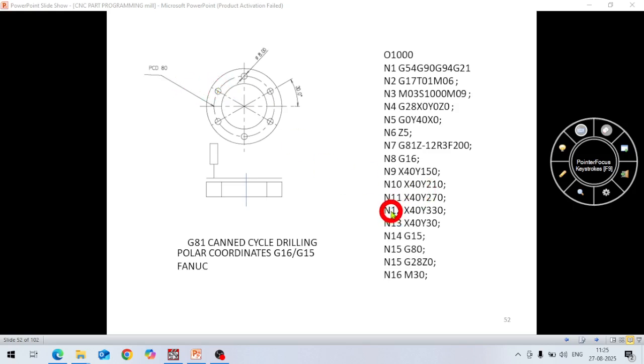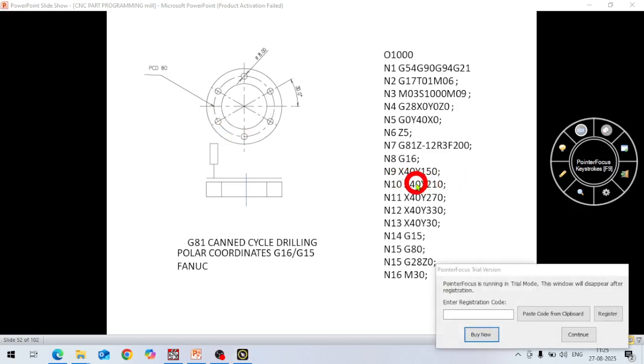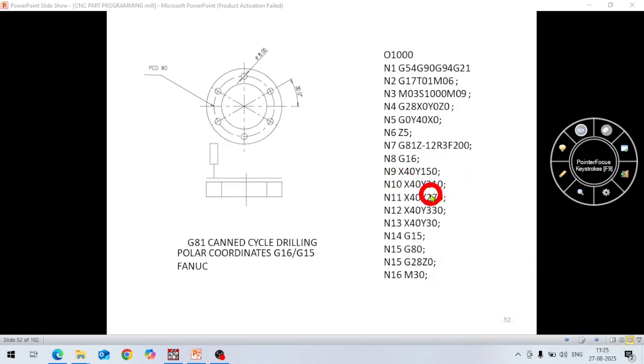Then in next line, X40 Y210. After 150, this hole is at 210 degree, because this line is 180 degree. 180 plus 30, it becomes 210. Okay, 210. Then next is 210 plus 60, 270. So this hole is at 270 degree. Okay, X40 and Y270.